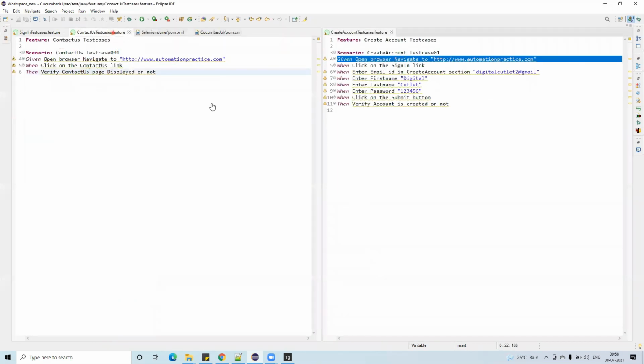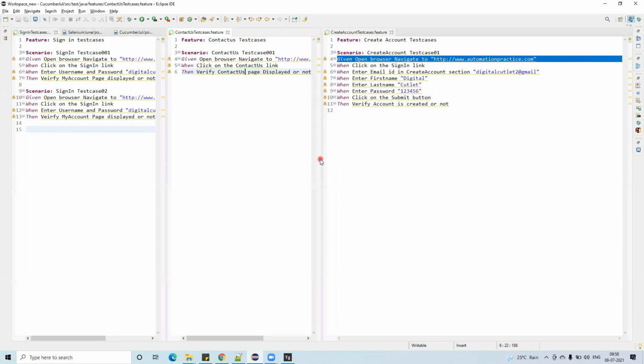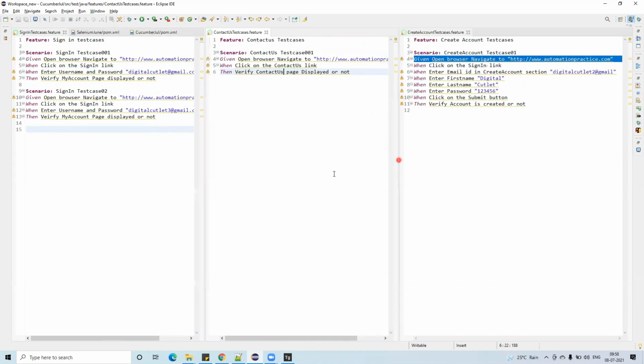And there is one more thing. You see this, if you notice, three files are there. As of now this is plain text. Now what we'll do is link some step definitions. We have to link step definitions for each and every step.